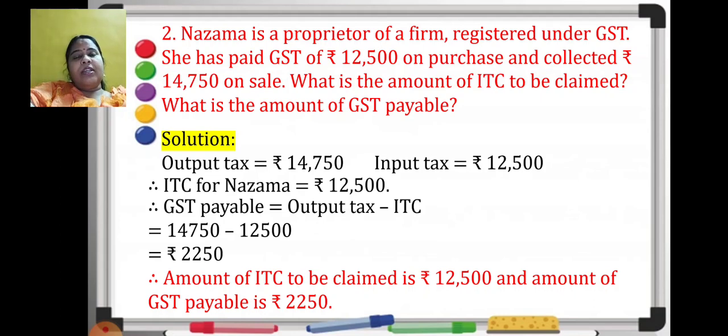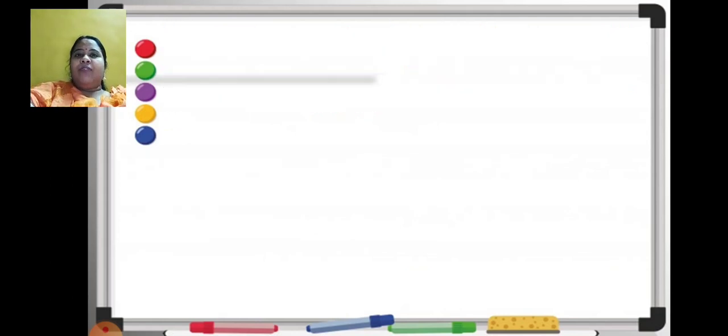I hope it is clear. It is similar to the first sum. I will just do these two sums. I hope the concept is very clear to you. Yes. Final answer: amount of ITC to be claimed is rupees 12,500 and amount of GST payable is 2,250.